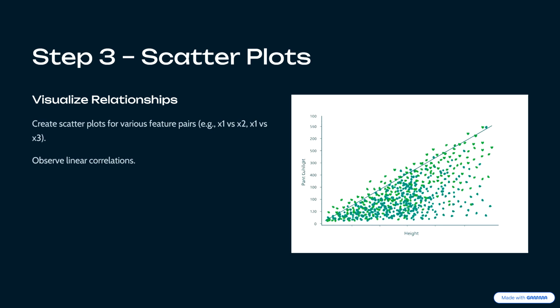The next step is scatter plots. Once we have generated and centered our data, we create scatter plots between all possible pairs of features. These plots visually show us the linear relationships between features, for example, how x3 changes with x1 or x2. If the features are strongly correlated, we will see them line up diagonally. This is the kind of redundancy PCA aims to remove by compressing the data into fewer dimensions.